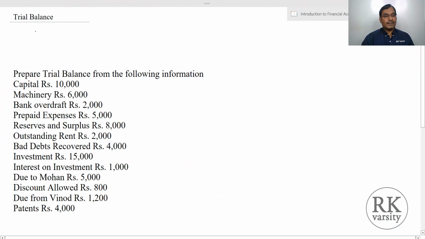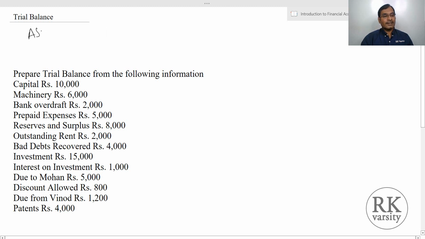If they are not equal, then at some point of time you made an error, so you have to go back and recheck to identify the errors. So the trial balance helps you in identifying your errors, or it helps you to measure the accuracy of your debit and credit entries in your books of records. So without delay, we move to our trial balance. I am explaining this concept with two different examples so that you will master preparing a trial balance on your own.